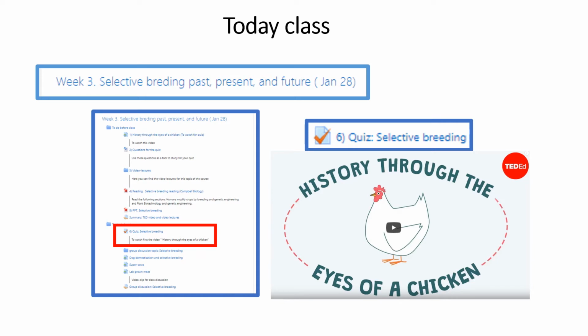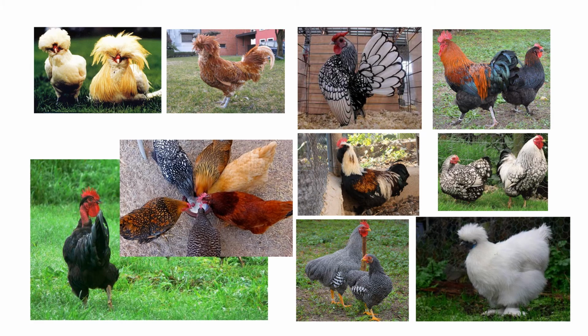So I'm sure you know that the first quiz you have to answer was from the video that talks about history through the eyes of a chicken, how selective breeding has affected the anatomy of the chickens. Okay, and to start, maybe you remember that in the video they show a huge diversity of shapes and colors of feathers, diversity in general of different chickens.